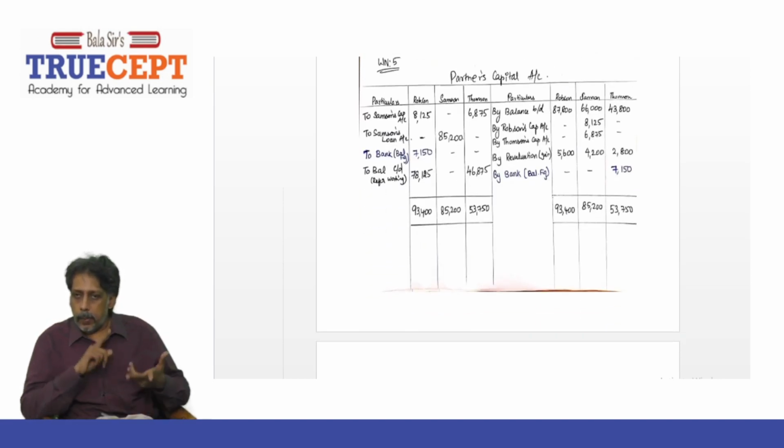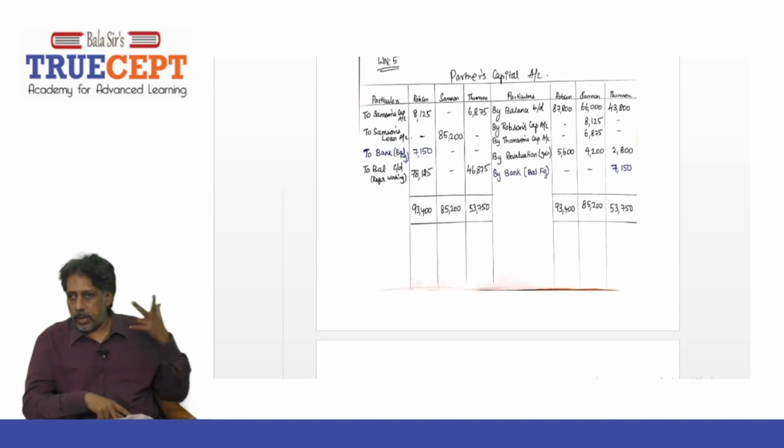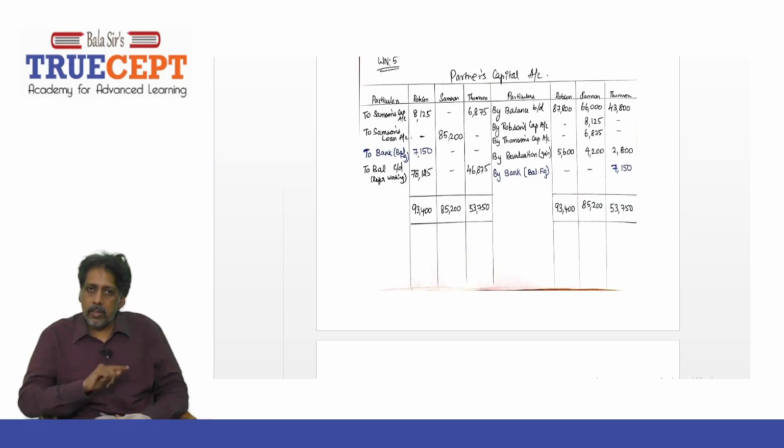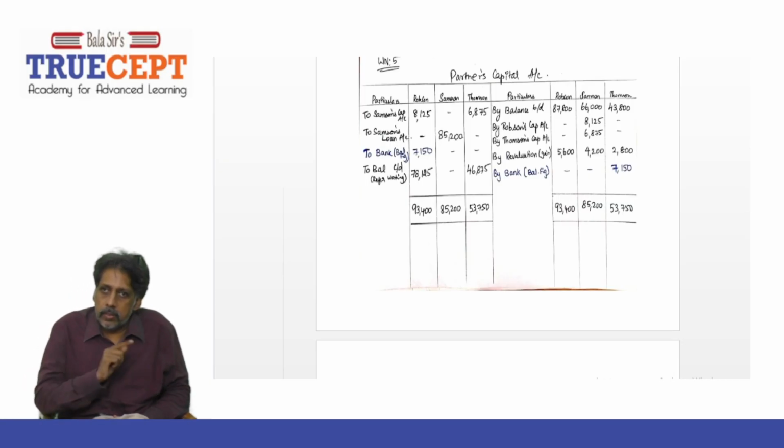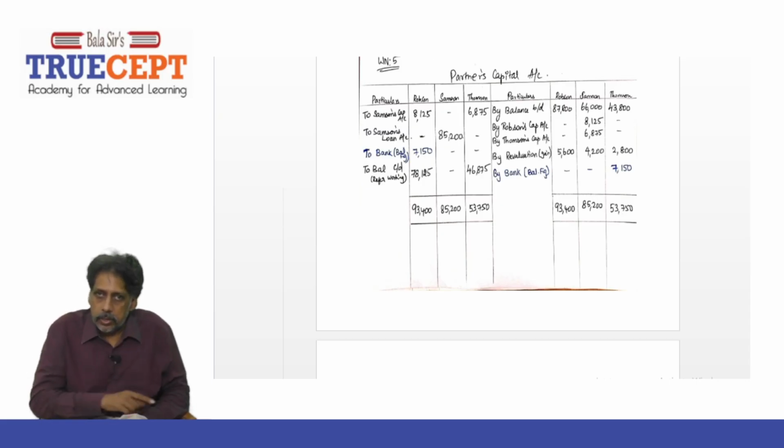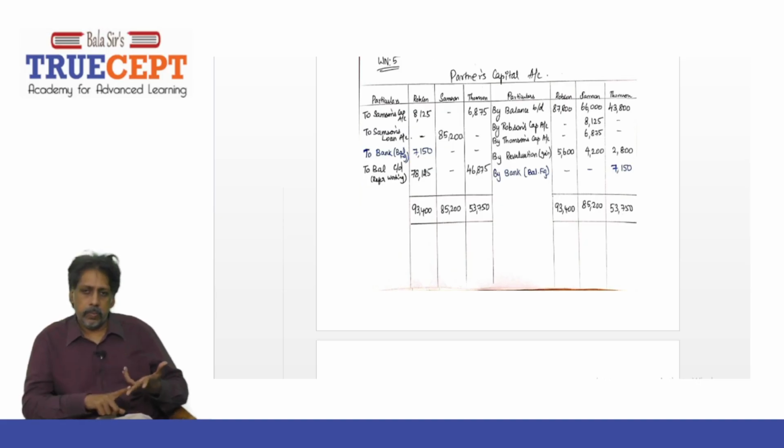Next, preparing partners' capital account. In the capital account, first entry, by balance brought down, the opening balance in the 3 partners' capital, right? Yes, sir. Whatever is there in the balance sheet. What are the numbers? 87,800, 66,000 and 43,800. Very good. Then any reserves? No. But please record the entry for goodwill that we passed. Remember, it is R account debit, T account debit to S.